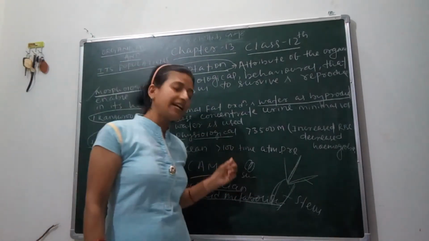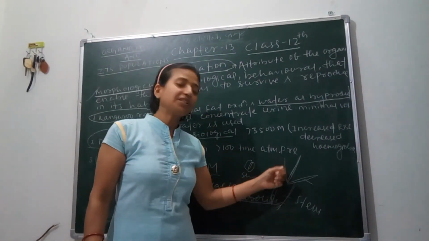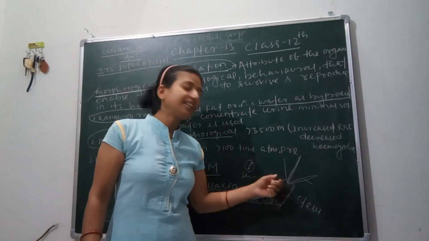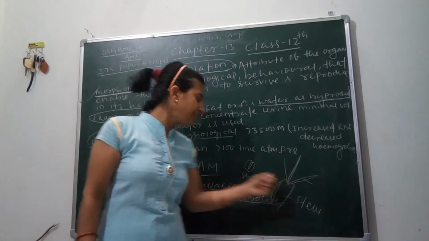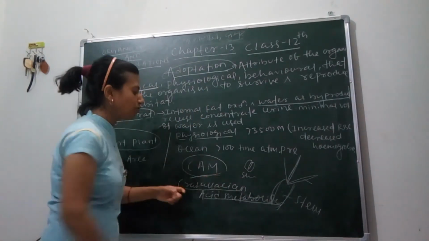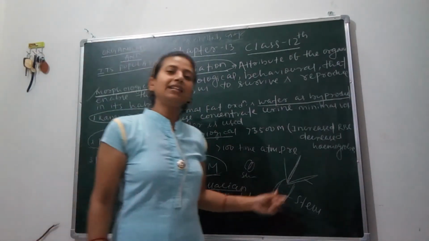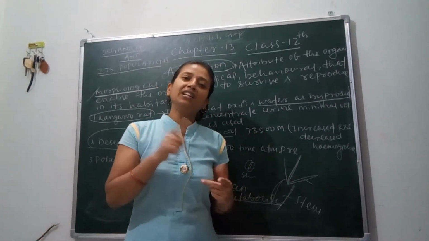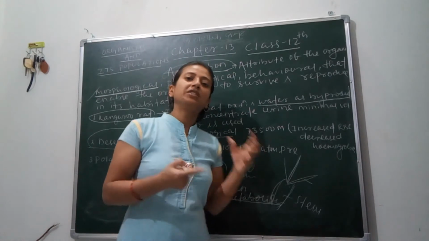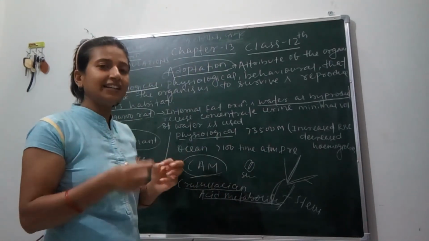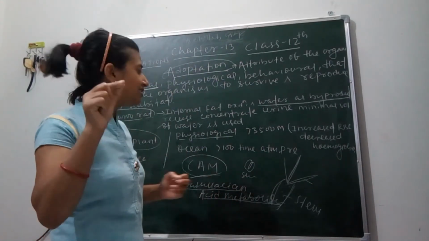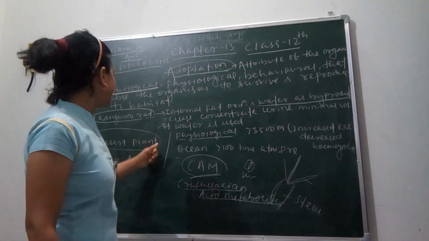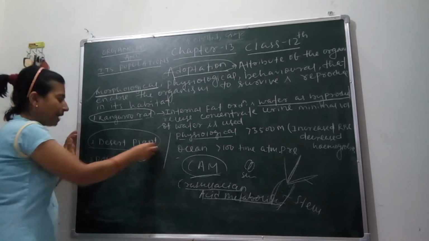One adaptation is they have sunken stomata. Their leaves get converted into spines to reduce water loss. They have a thick stem in which stomata are present. They use the CAM pathway, crassulacean acid metabolism, which means they can trap sunlight during the daytime and use that light at night to synthesize food, because at night the loss of water is little. So this is the morphological change done by desert plants.